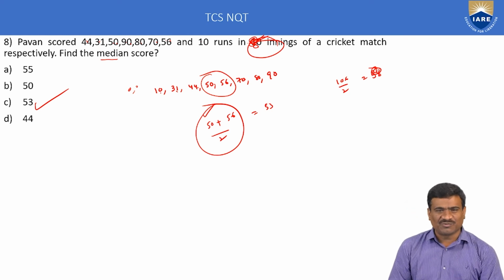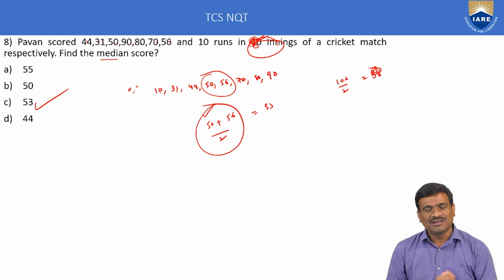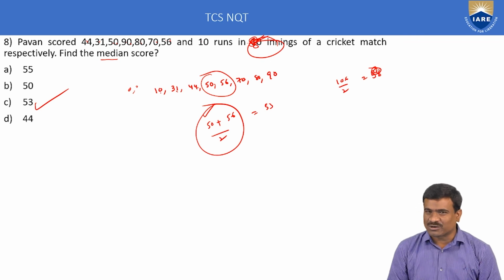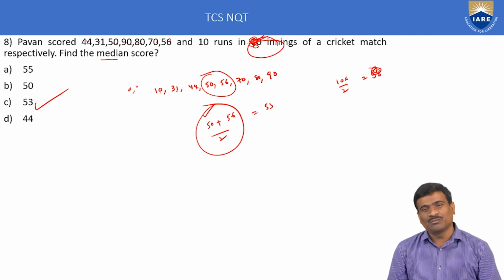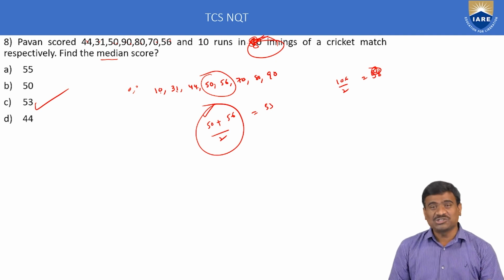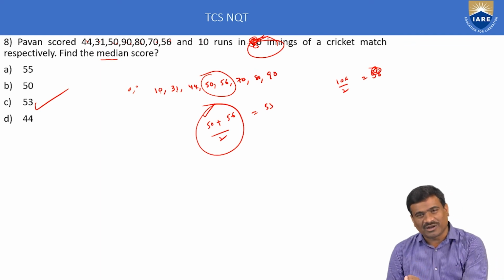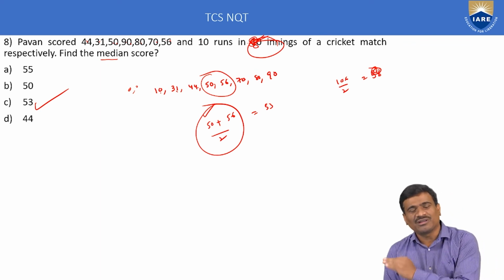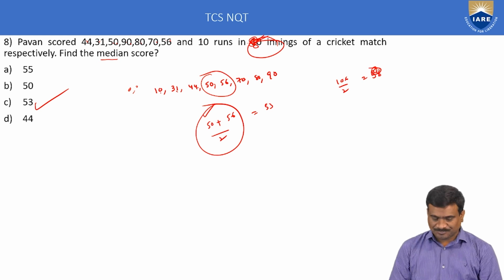I think this concept is very simple, but statistics carries a minimum of 3 to 5 marks. Statistics covers mean, median, mode, standard deviation, variance, and range, which are also important. If you concentrate on these definitions perfectly, then 3 to 5 marks are secured in the TCS NQT test pattern, Section A or Module 1, numerical ability.